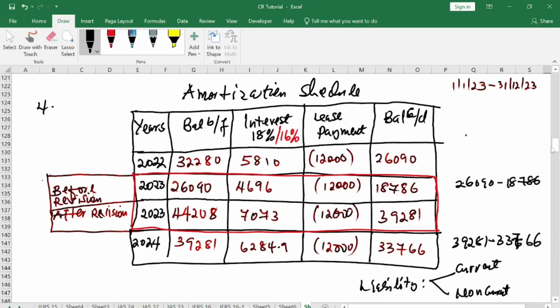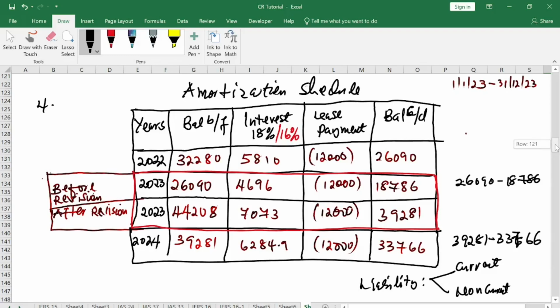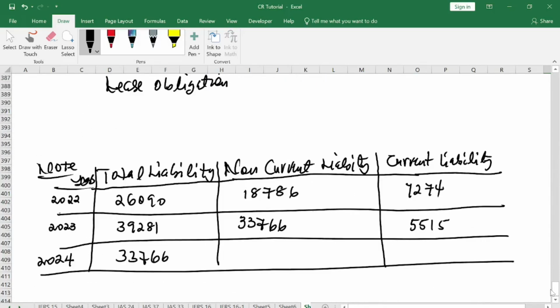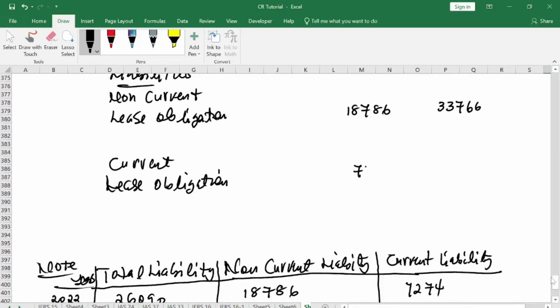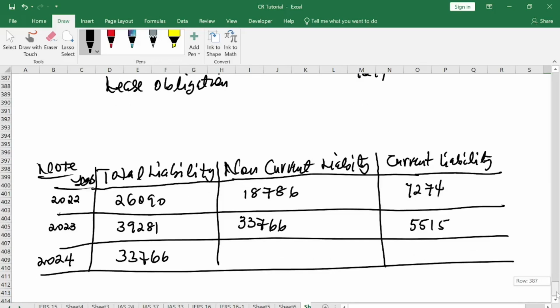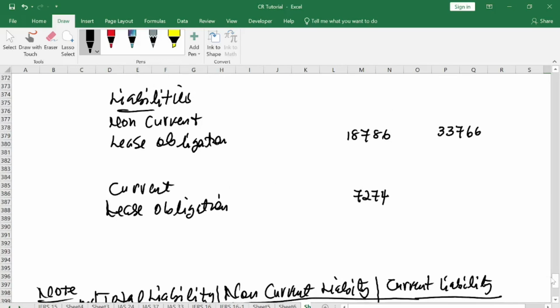That will also give you your current liabilities. So at the end, what amount do I have? Current liability: the first one is 7,274, and the other one is 5515. Okay. So that is all about this question.